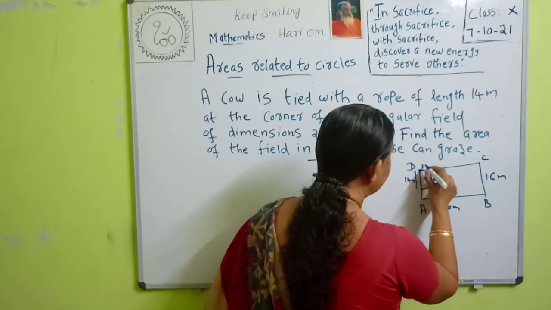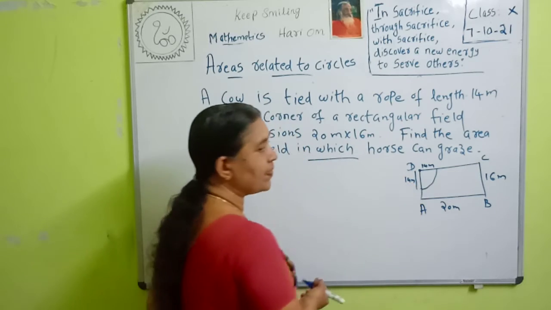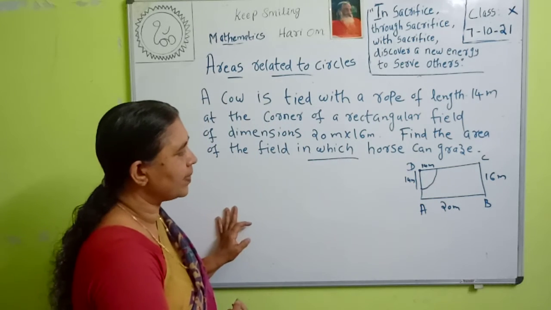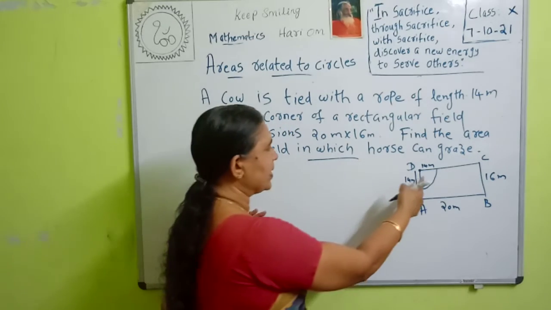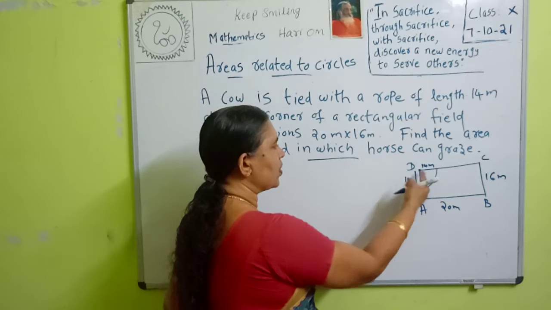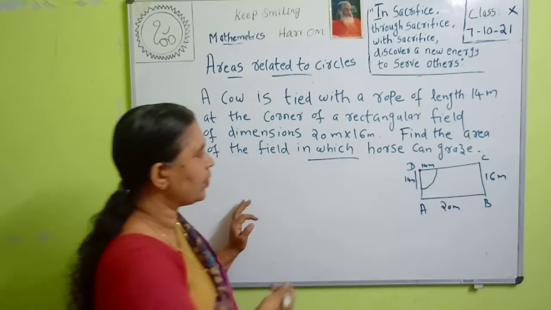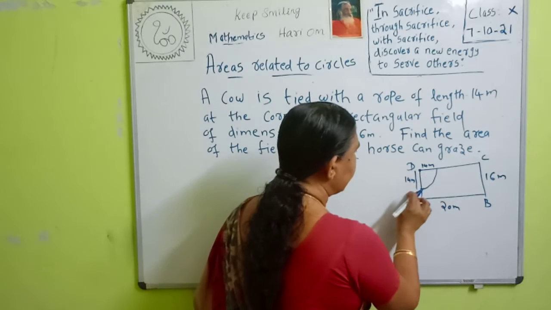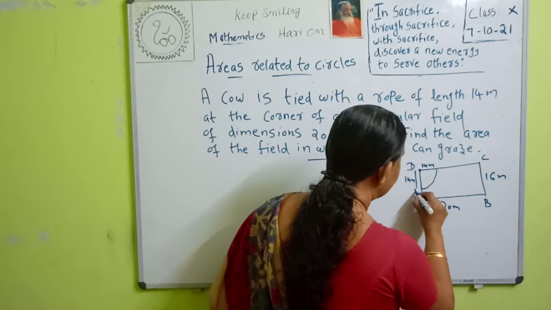Here is 14 and here is 14. Then what is the shape of this figure? This shape is the form of a sector. So the area of the field the cow can graze is equal to the area of this sector. We can name it as AEPD.